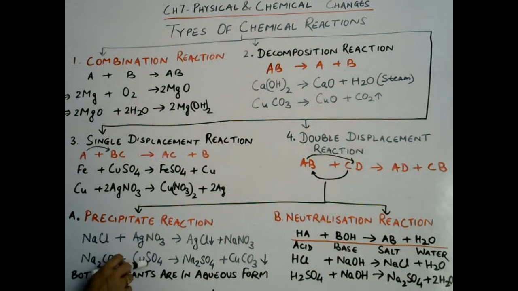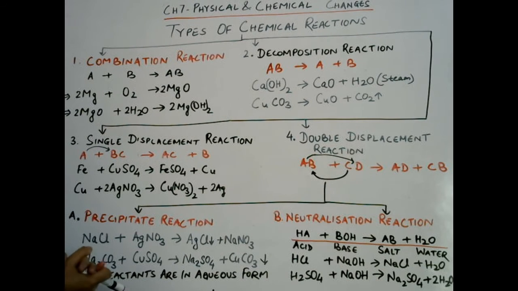Okay, solution form. So then in that case what will happen? Here sodium will replace copper. It will displace copper. And copper will displace sodium. So what is the new combination of compounds? Sodium sulfate and copper carbonate will be formed.